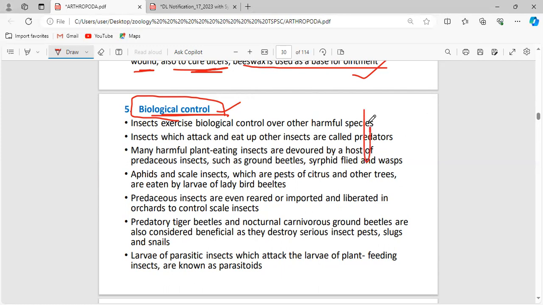Just imagine this is the plant we are cultivating, just tolerate the diagram. We find an insect that bites here and destroys all the crops we have cultivated.